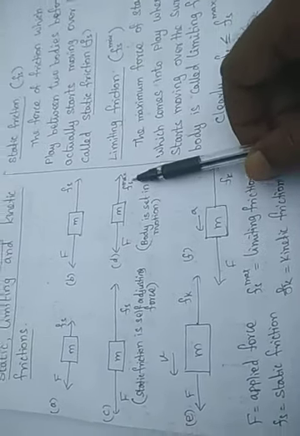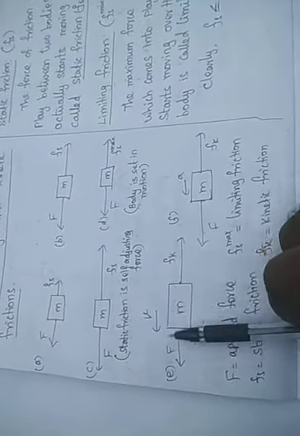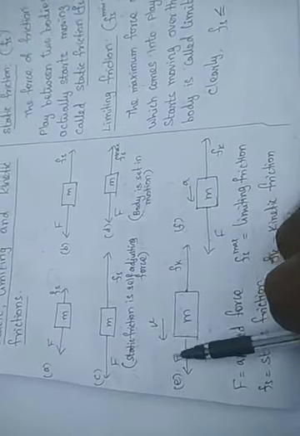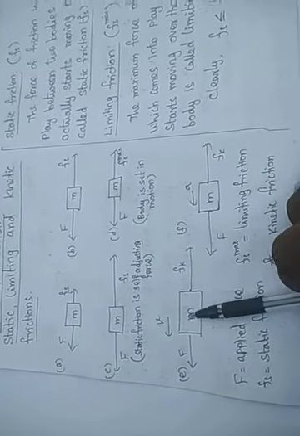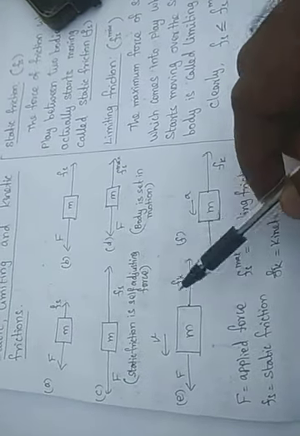So this is because when the body starts to move, the static friction is at its maximum. After it is set in motion, the body moves in this direction and the force is applied in this direction. So what will happen? The kinetic friction comes into action. So here the friction is called kinetic friction.